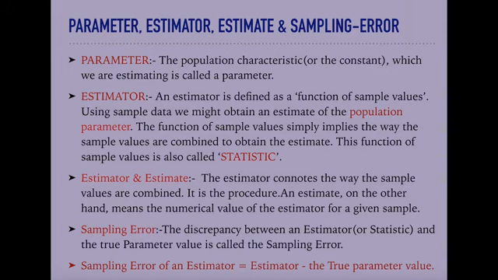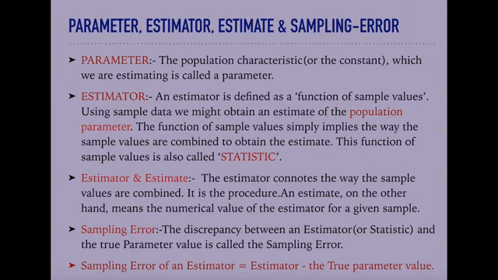Statistic is related with the study of a sample, and on the basis of that sample statistic, that is the characteristics under study, we estimate the characteristics for the whole population, which is the parameter.